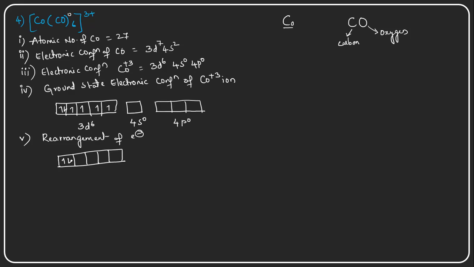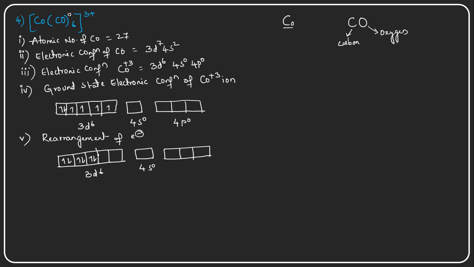So, 6 electrons are there and all 6 electrons will be paired up with each other. So 3 pairs of electrons will form in 3d6. 4s is 0 and 4p is also empty, that is 0.